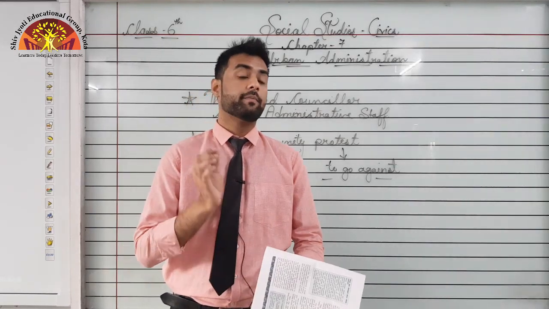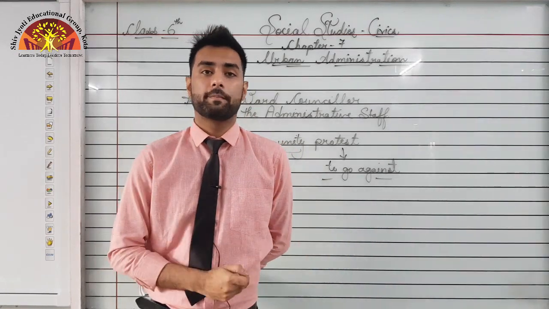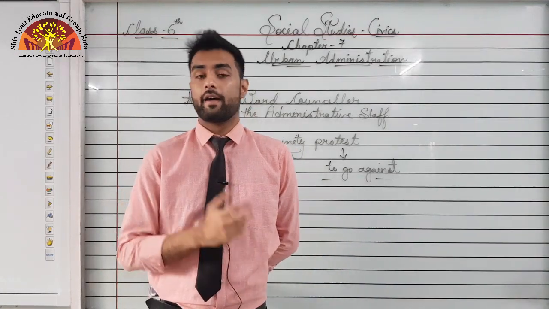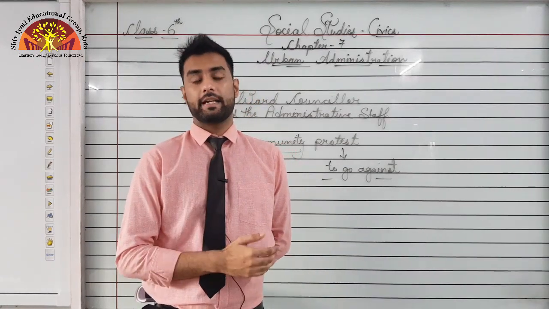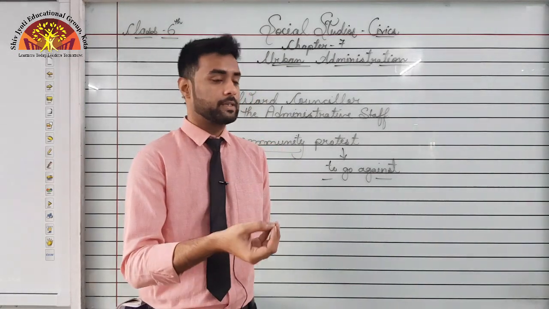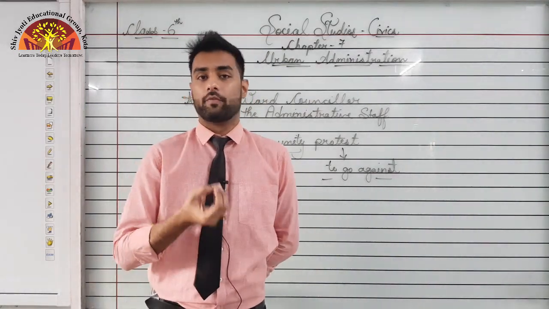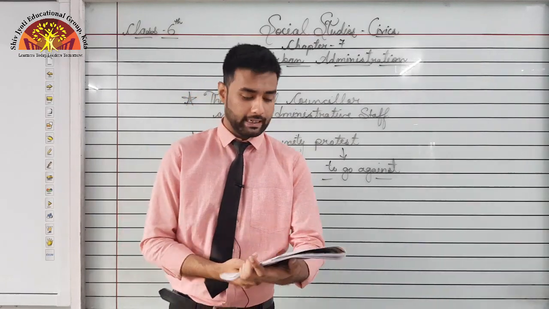Now see, this woman named Gangabai, what did she say? That to whom do we have to complain? The ward councillor. And why do we have to go to that one person only? Because we elected him, right? He is the ward councillor. Why? Because everyone voted for him to win. Now he is responsible for solving our ward's problems. So, and what was the problem? That the garbage was not being collected.